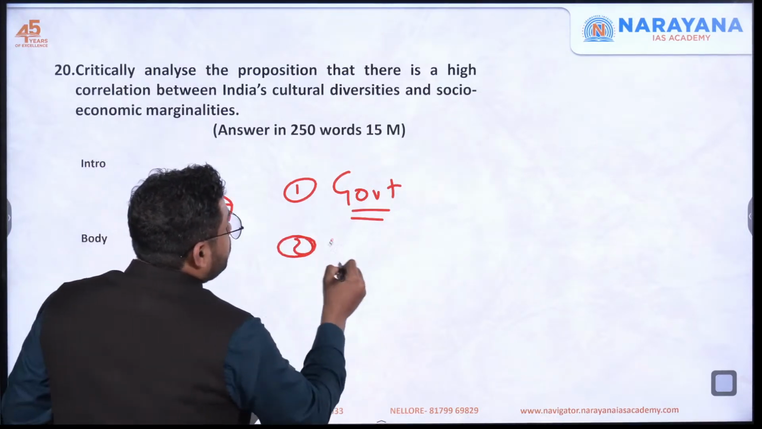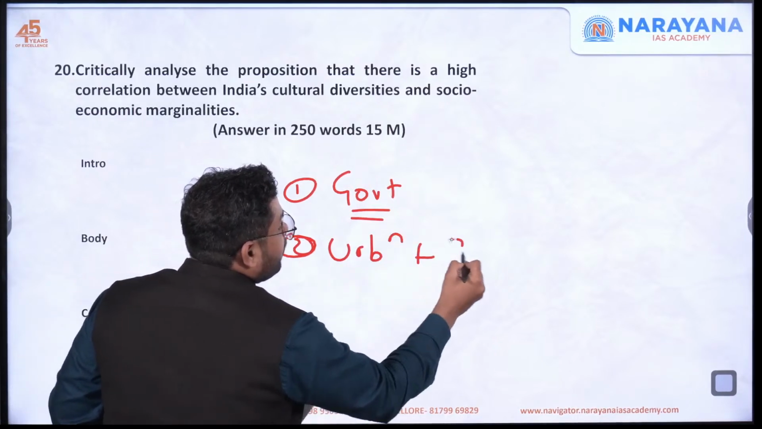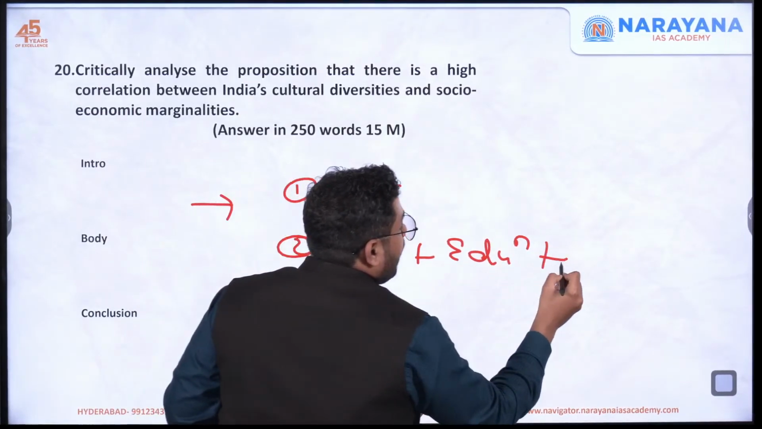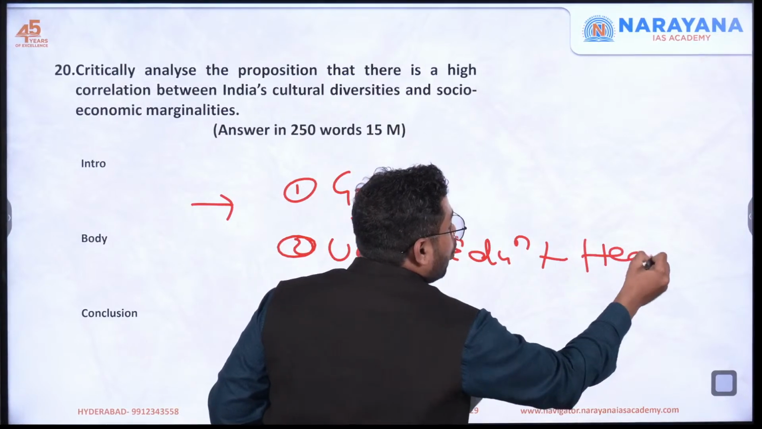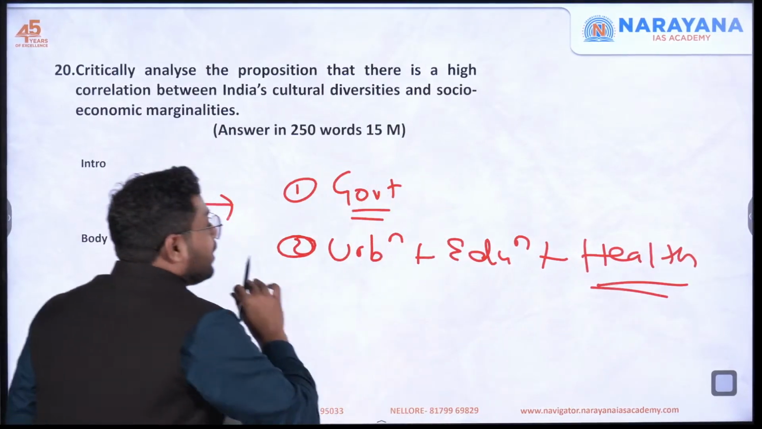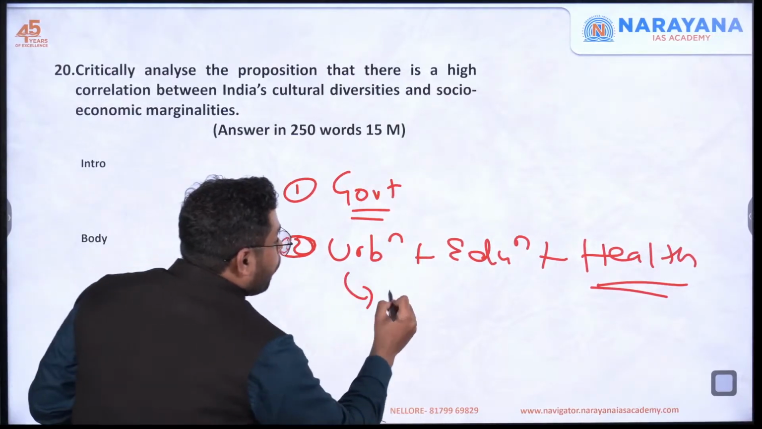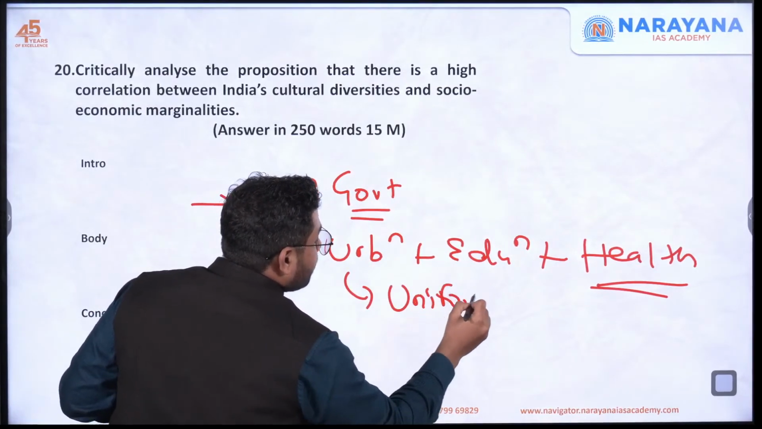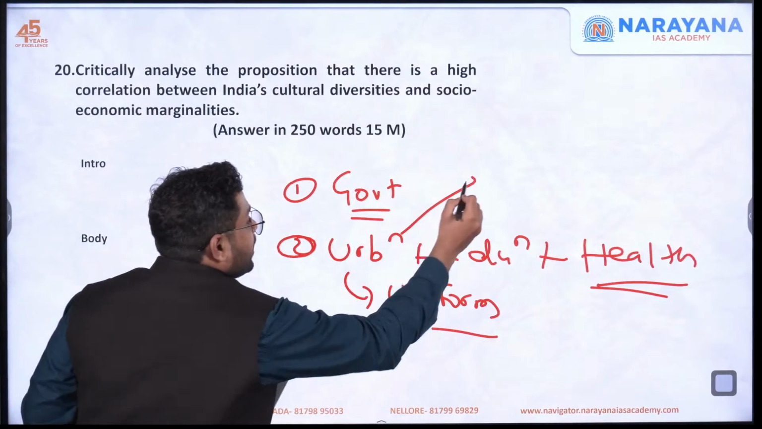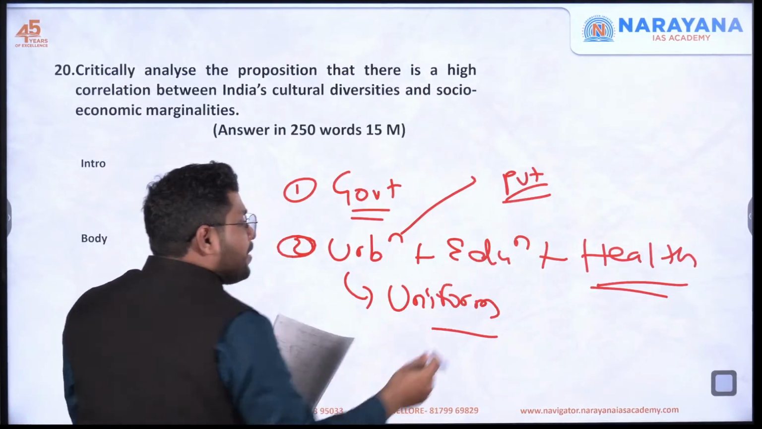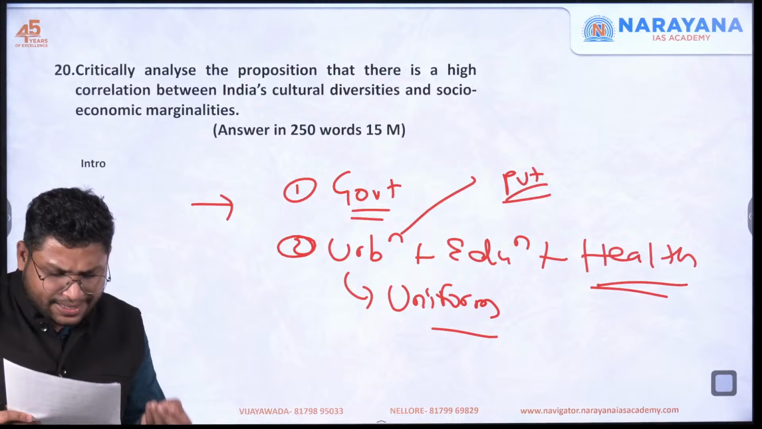Second, we are observing urbanization. We are giving people education. We are providing health to all of the people. So to improve their socio-economic condition, the government is going for policies which are uniform, right? Even the private sector has uniform kinds of policies to some extent.